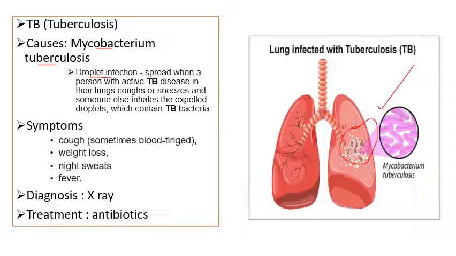So generally it spreads from person to person. So it is called droplet infection. It may be called a contagious one. Contagious means the disease which spreads from person to person. The symptoms include cough, weight loss, night sweats, fever, and the diagnosis is by X-ray, and the treatment can be antibiotics, and yes, of course, it is curable.